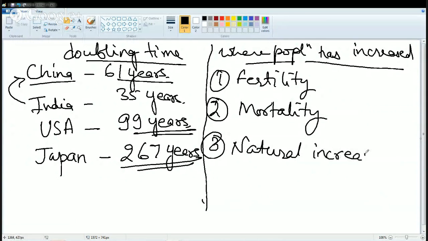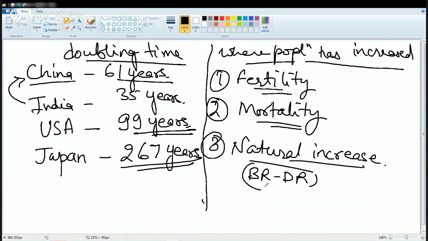Now, what's the difference between the terms? Fertility is basically the birth rate. Mortality is the death rate. Natural increase is birth rate minus death rate. That is the natural increase. So natural increase excludes migration. That's a very important point. There is no concept of migration included in natural increase.